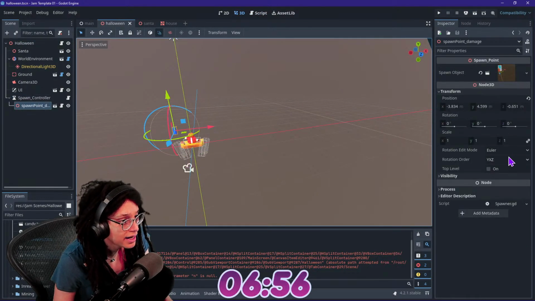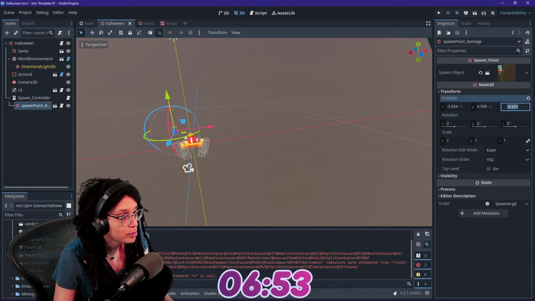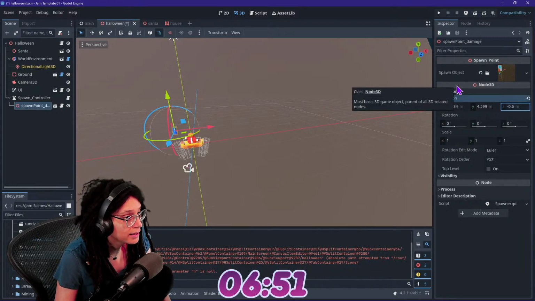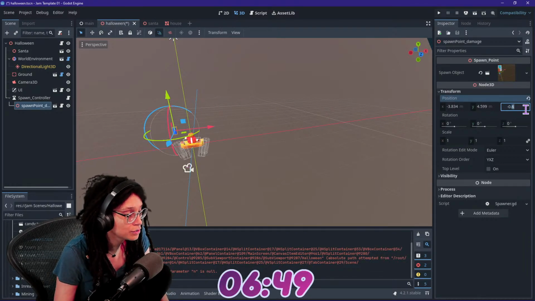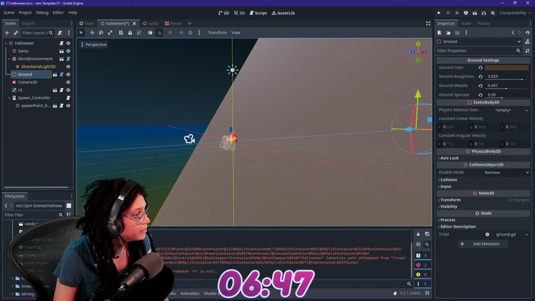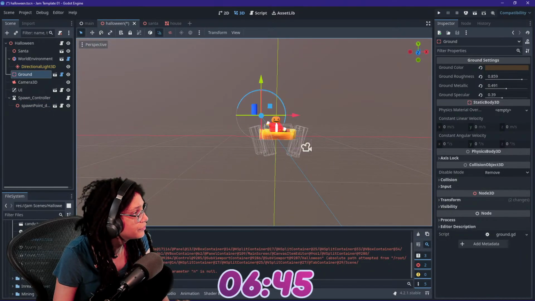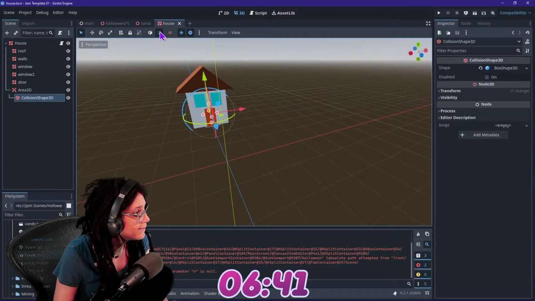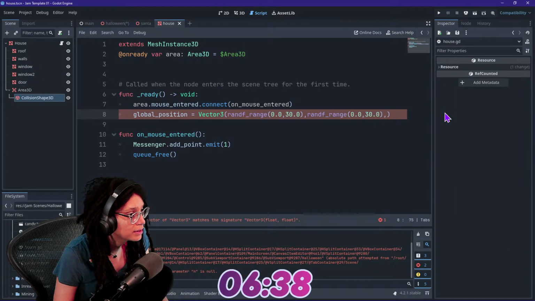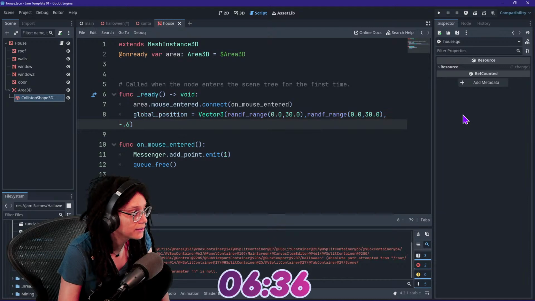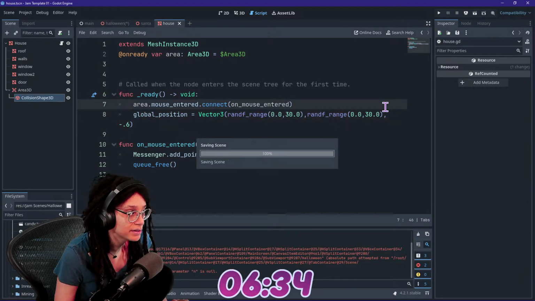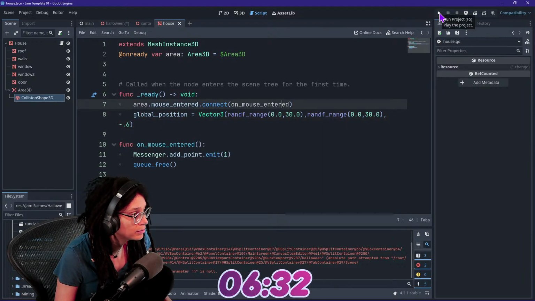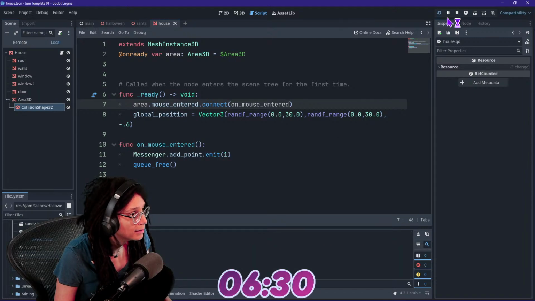What did I put this at? Negative 0.7, we're going to say. Negative point, okay, 6. Sure, negative 0.6. And then I kind of want like a general vicinity. It would be nice to know. I say just guess. Come back to the script. Negative 0.6. That's the Z position. It doesn't really matter, but okay.